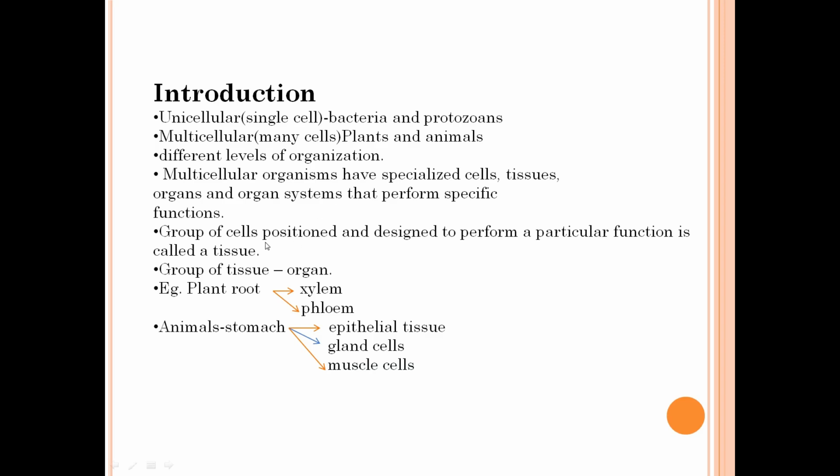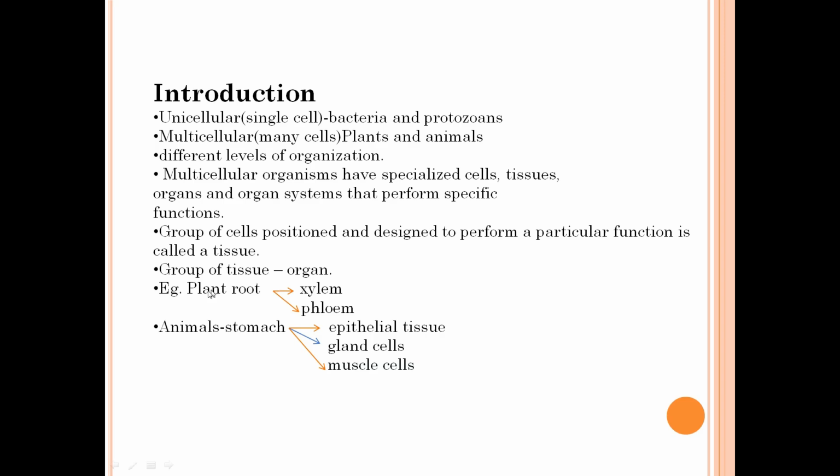Here in this lesson we are going to deal with the different types of tissues. So what is a tissue? The group of cells positioned and designed to perform a particular function is called a tissue. I repeat, a group of cells positioned and designed to perform a particular function is called a tissue. So a group of tissues will make the organ.